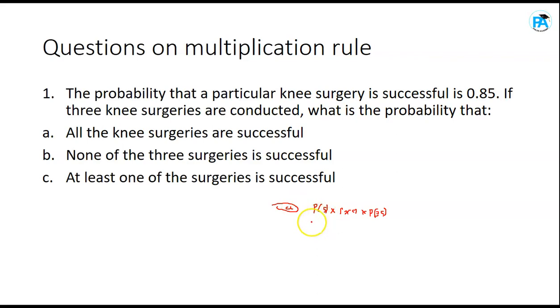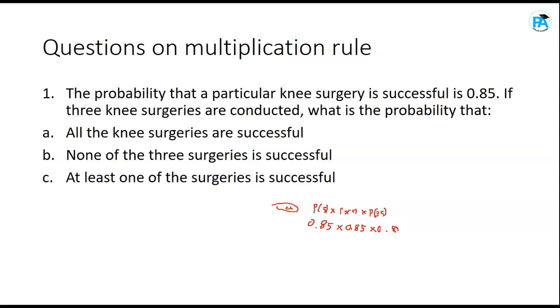So to answer A, the probability that the first one is successful is 0.85. Isn't it? And the second one also is successful is 0.85. Are you following? And that's times. The third one is successful is also what? 0.85. So you multiply them.